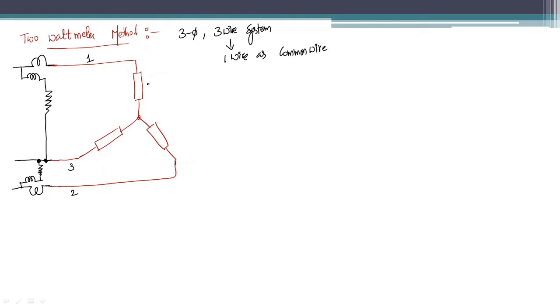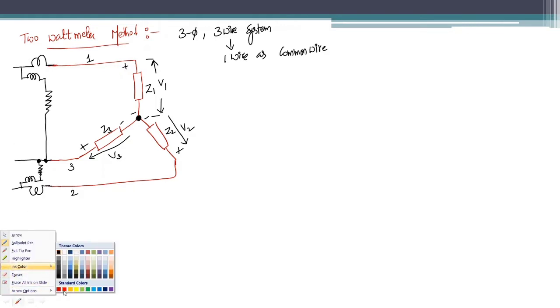Now let us give the impedances Z1, Z2, Z3, and let us assume the voltages. I am assuming this voltage as V1 with sign conventions like this, positive, negative, and this voltage as V2, and this voltage as V3. And this is the neutral, but there is no wire. There is a common point, but there is no wire. And I am assuming this wattmeter as W1.